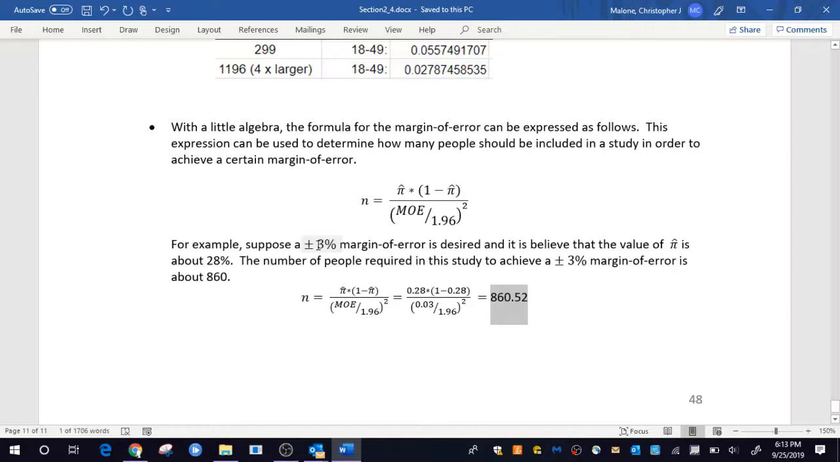So again, if you want to drive down your margin of error, you need to go get more people to put into your study. So this is a common thing that we statisticians do, is we do a sample size calculation, which again is how many people do you want to put in your study in order to get a certain level of a margin of error. And that calculation is done here.